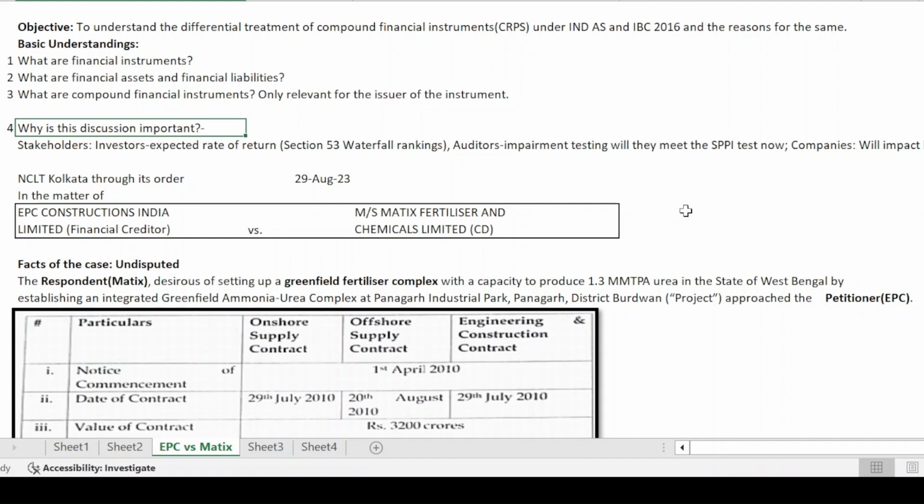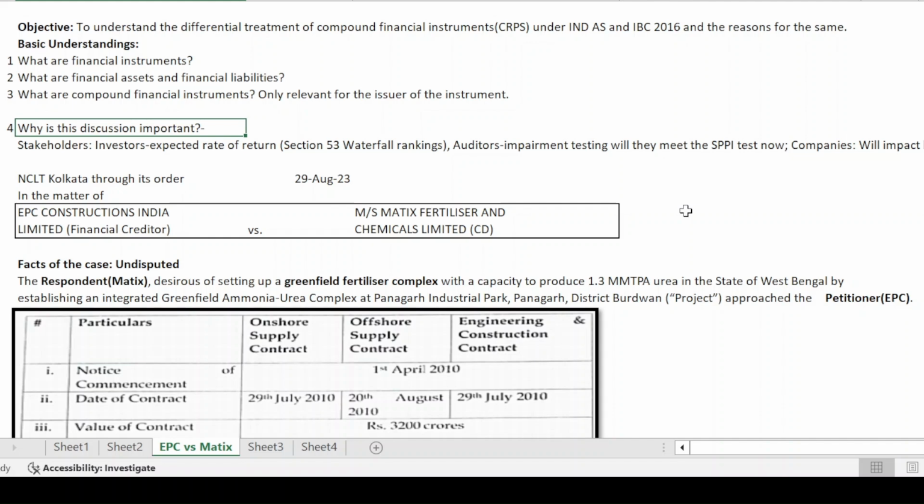For auditors, this would be relevant with regards to the impairment testing that they would do, and also the SPPI test. Now this SPPI test is not relevant for understanding today, but as per IND AS 109, a financial asset can be accounted as per the amortized cost method only if it is meeting two criteria: that the instrument is meeting the SPPI test, that is solely for principal and interest repayment, and the business model is hold only.